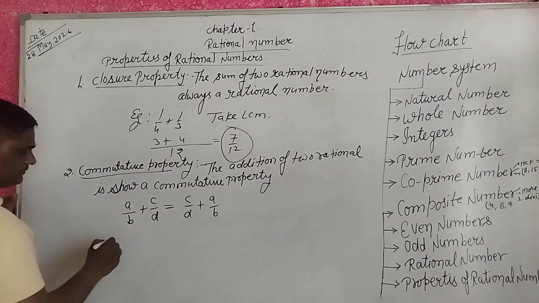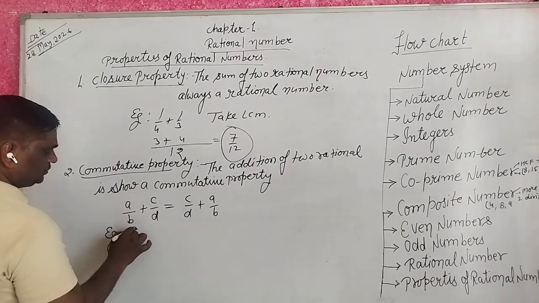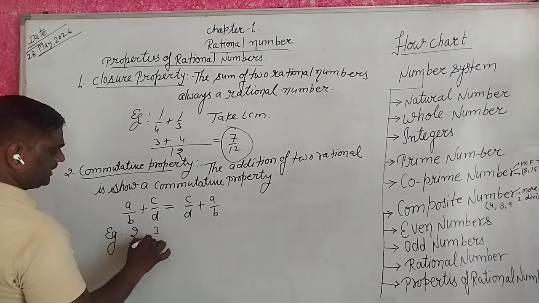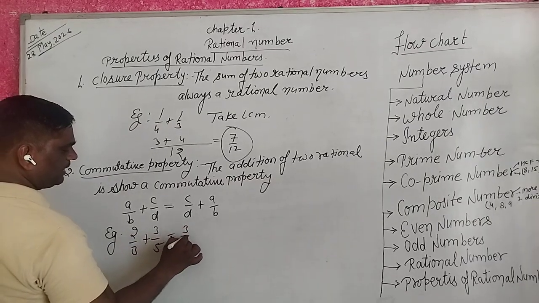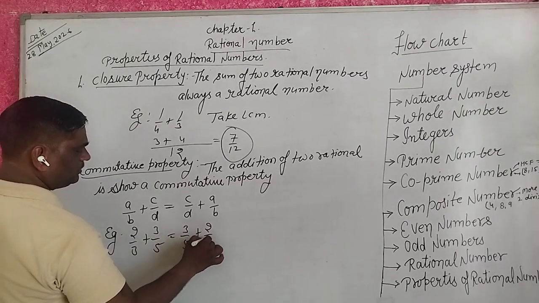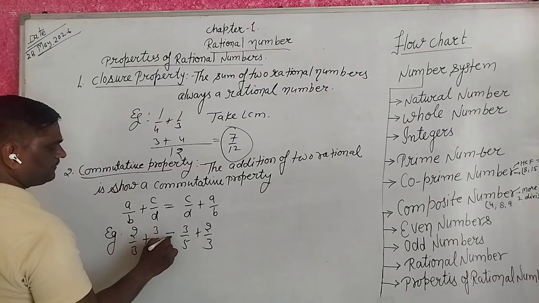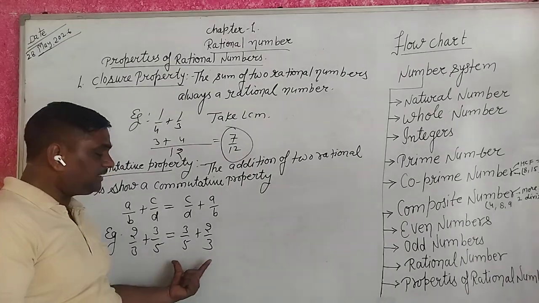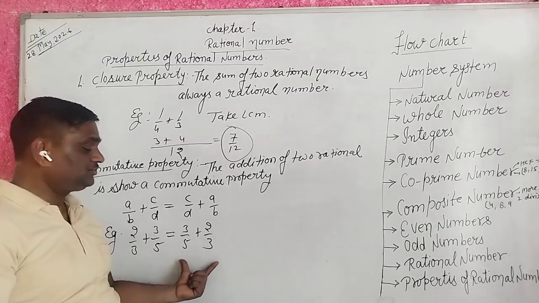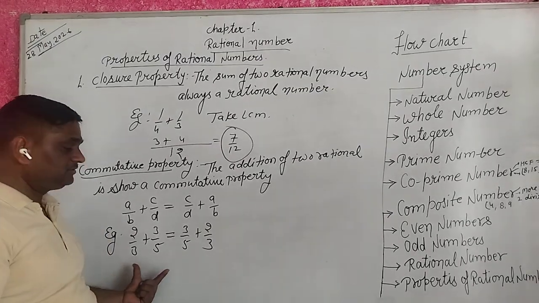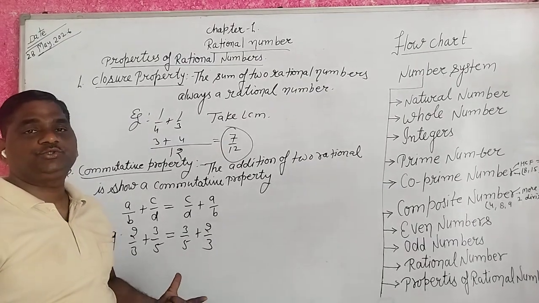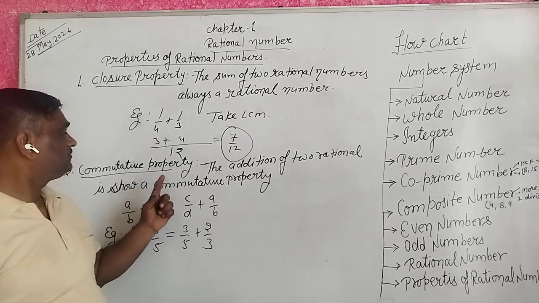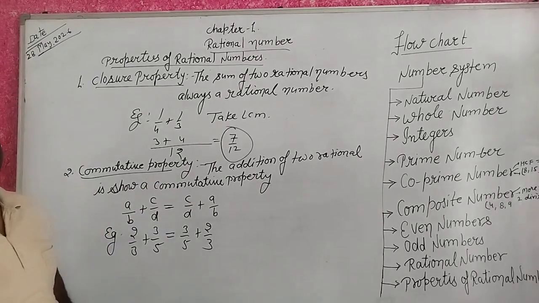For example, 2 upon 3 plus 3 upon 5 equals 3 upon 5 plus 2 upon 3. This result and this result are the same, LHS equals RHS. So we know this property is the commutative property.